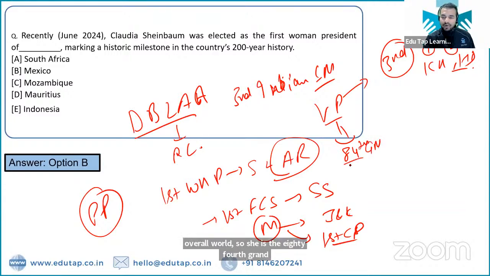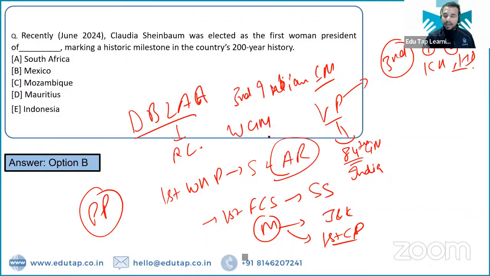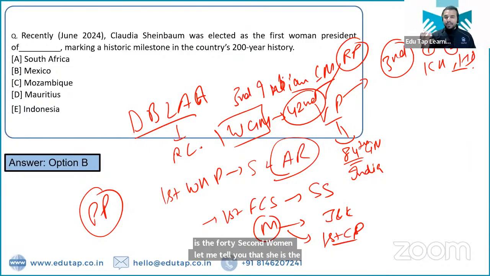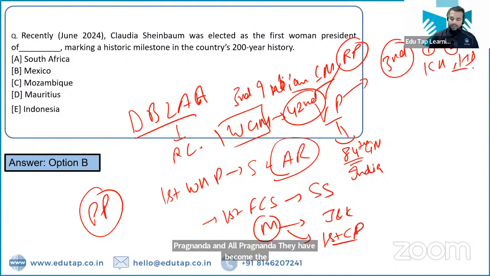She is the 84th Grandmaster of India. और अगर हम बात करते हैं विमेन ग्रैंड मास्टर्स की, तो यहाँ पर ये थर्ड नंबर पे थी. और ग्लोबली अगर हम बात करें द वुमेन ग्रैंड मास्टर, सो शी इज द 42nd वुमेन ग्रैंड मास्टर अक्रॉस द वर्ल्ड. लेट मी टेल यू दैट शी इज द सिस्टर ऑफ आर प्रगनंदा. So with this, Vaishali Pragnanda and R Pragnanda, they have become the first brother-sister duo to become the grandmasters, right? So all these details we need to cover from the exam point of view.